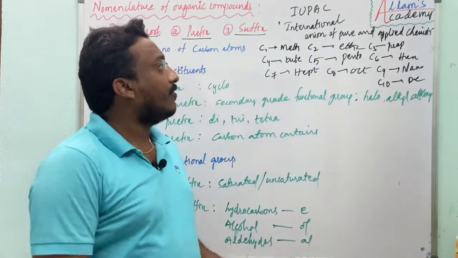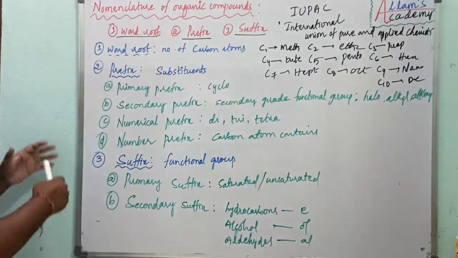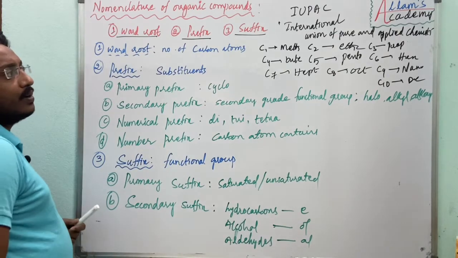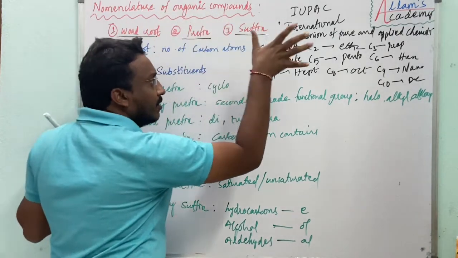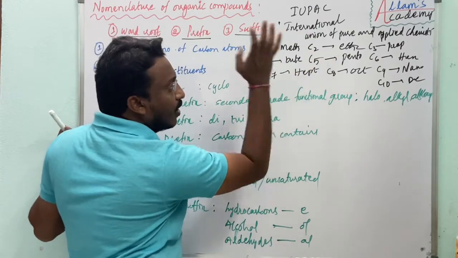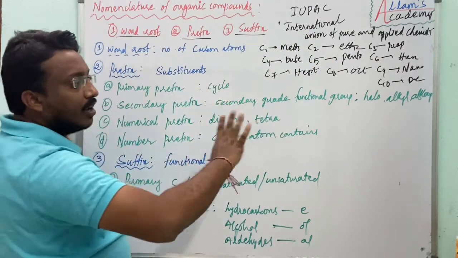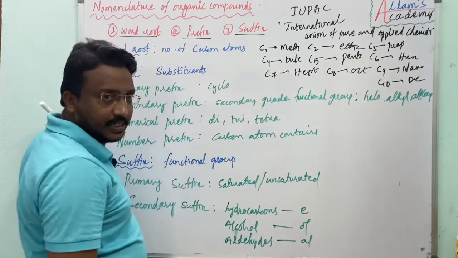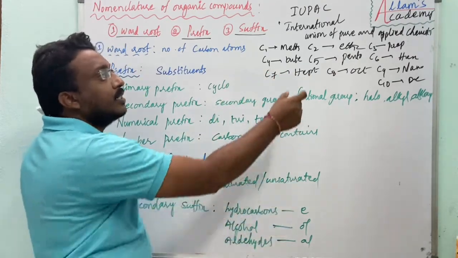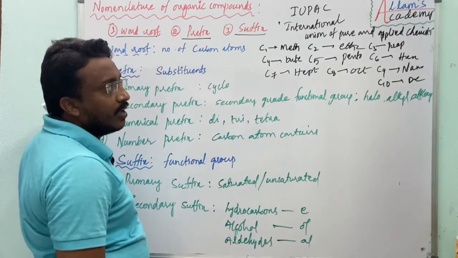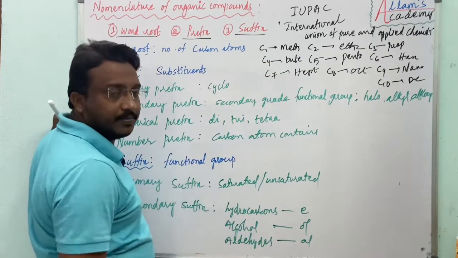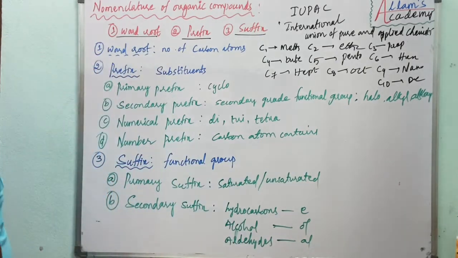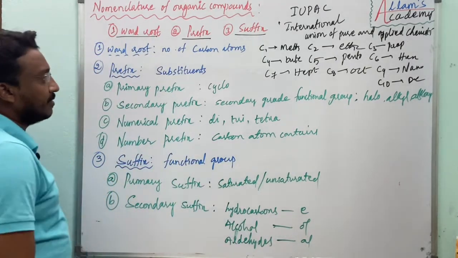So if in a given molecule it contains four carbon atoms, then we can say the word root becomes but. If three, prop. And so on. Okay, and next, prefix.